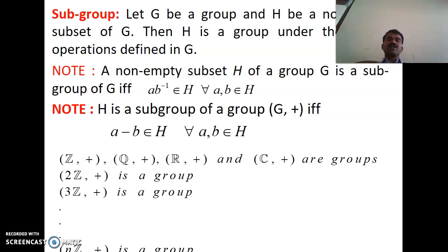Subgroup, let G be a group and H be a non-empty subset of G, then H is a group under the binary operations defined in G. Note that a non-empty subset H of the group G is a subgroup if and only if AB inverse belongs to H for all A comma B belonging to that subgroup. So we have these examples of a group.